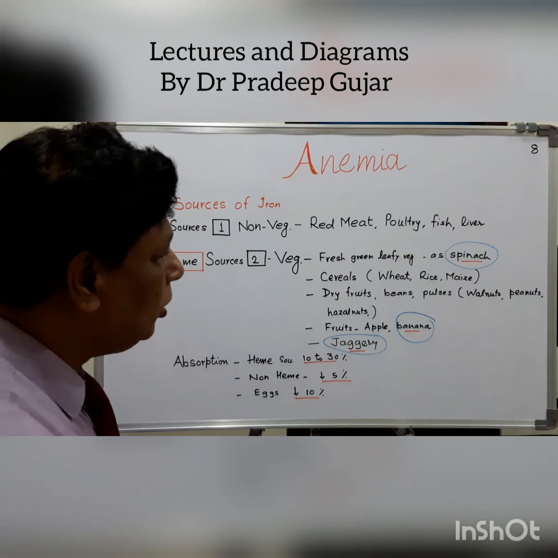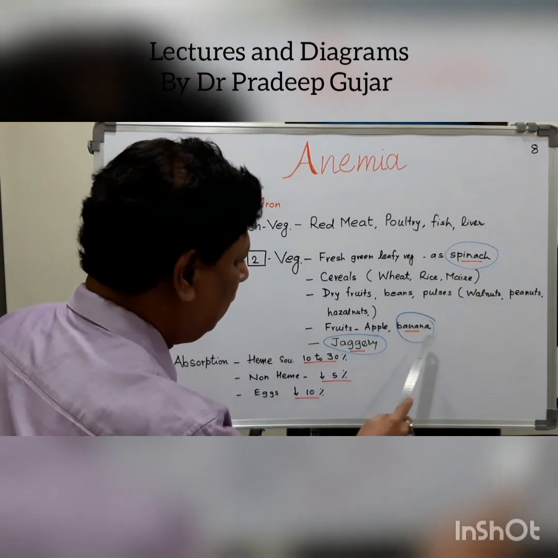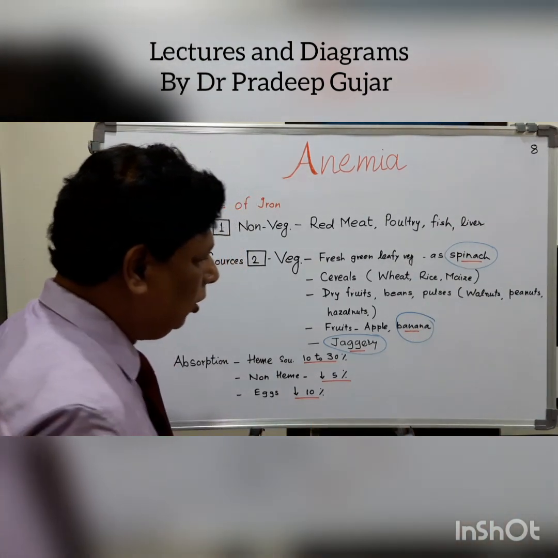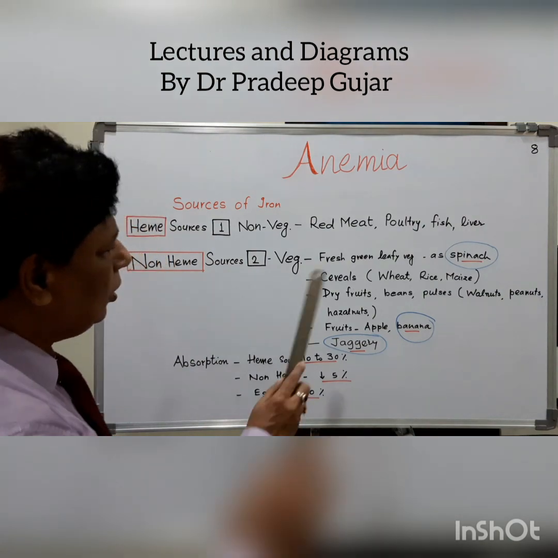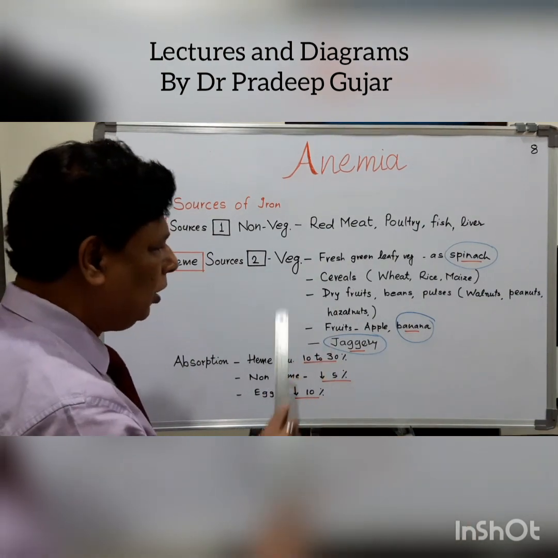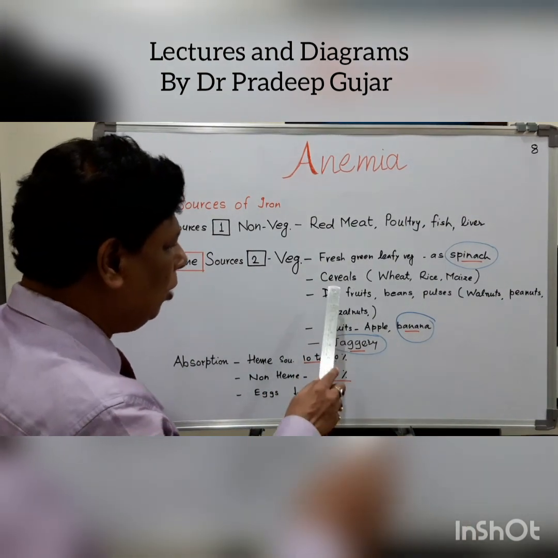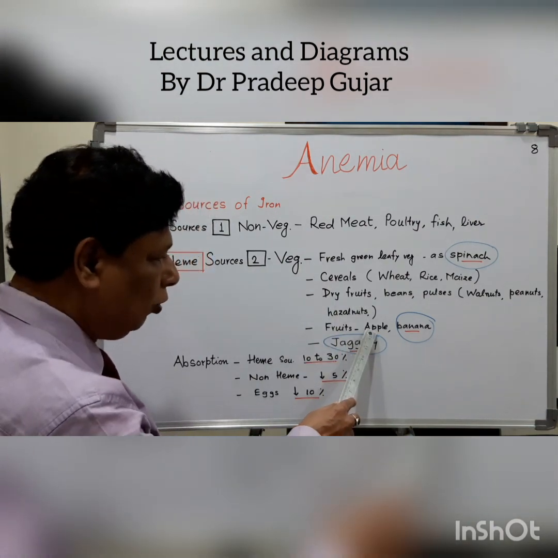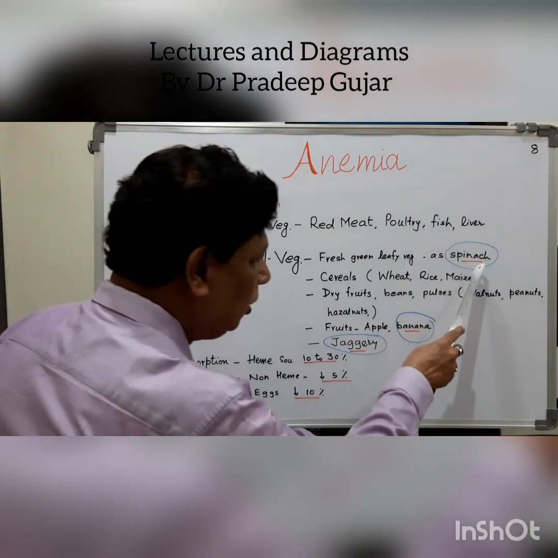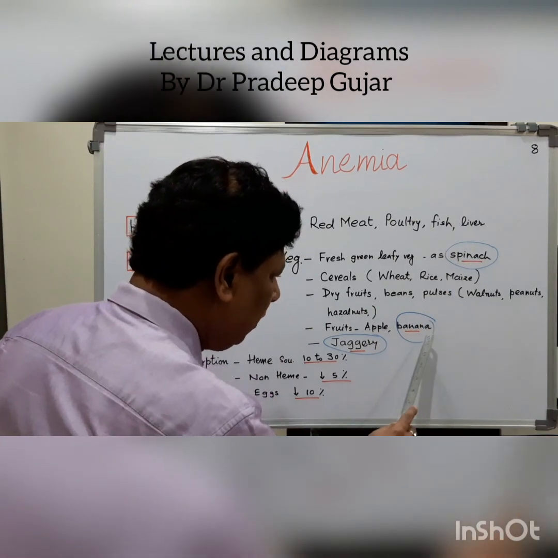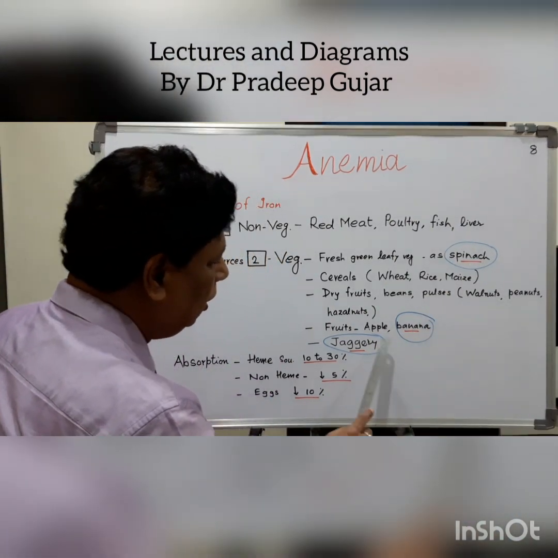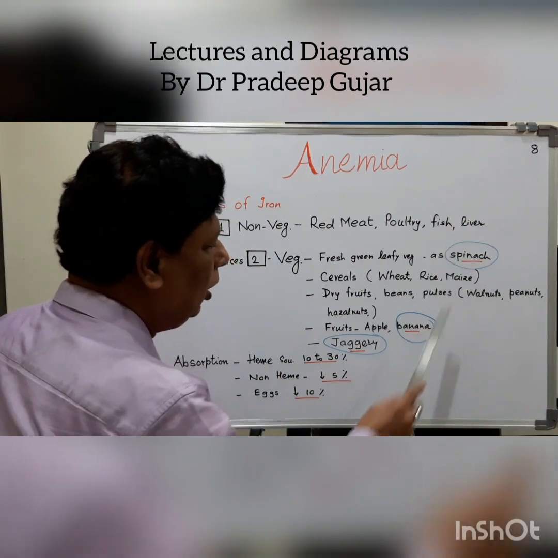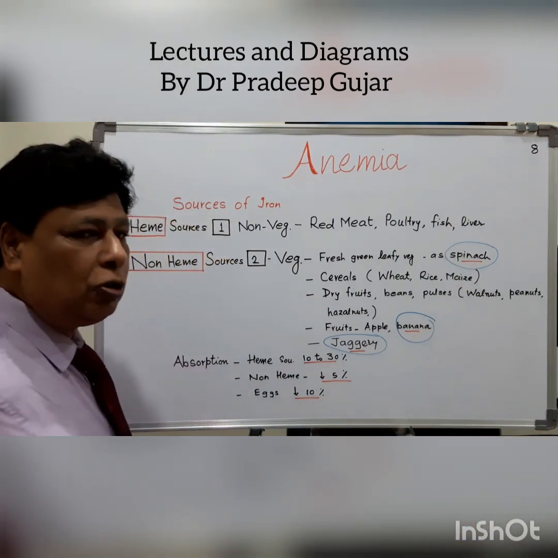I have circled these things, spinach, banana and jaggery, because otherwise cereals, everybody is taking the cereals, but dry fruits are costlier, apple again costlier, but spinach is affordable, banana and jaggery. These three are affordable and these are the rich sources of iron.